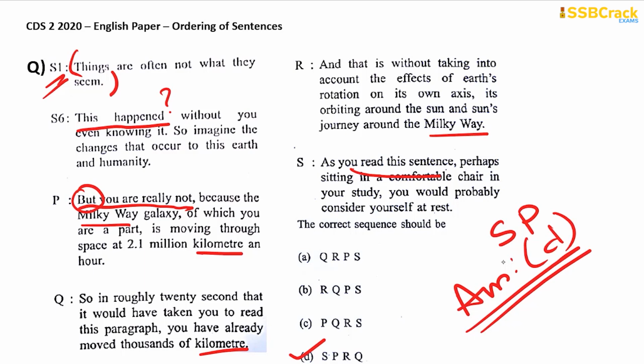Quickly, we have solved all the questions from the ordering of sentences topic for your CDS 2 2020 English paper. So you see, by applying certain tricks, certain logical abilities, certain indicators, by pointing out those indicators, we have so fast solved all the questions which have jumbled up your minds, right?